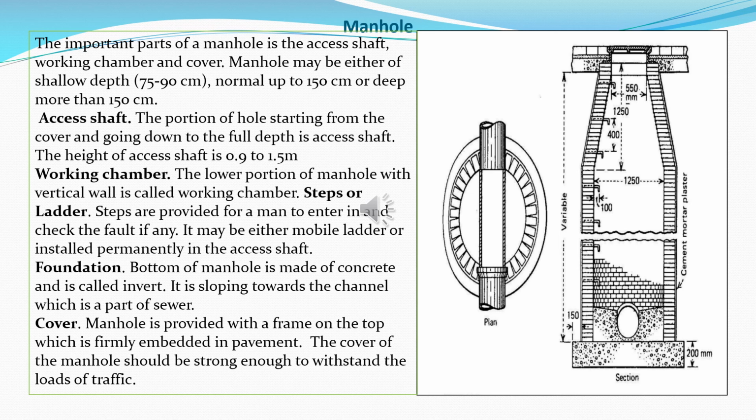The access shaft is the portion of the manhole starting from the cover and going down to the full depth. The height of the access shaft is 0.9 to 1.5 meters. Then the working chamber: the lower portion of the manhole with vertical wall is called the working chamber. And then steps or ladder. Steps or ladder is provided for the inspection man to enter into the chamber. This ladder is installed permanently or temporarily.